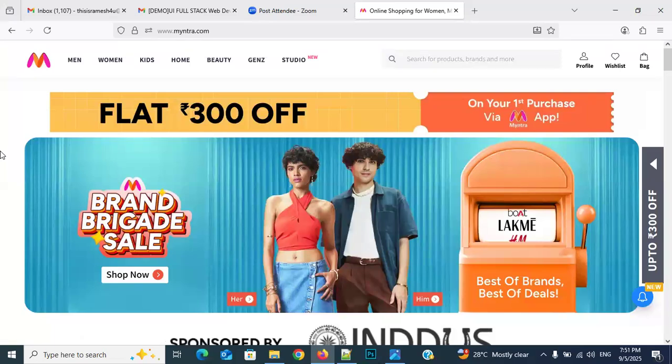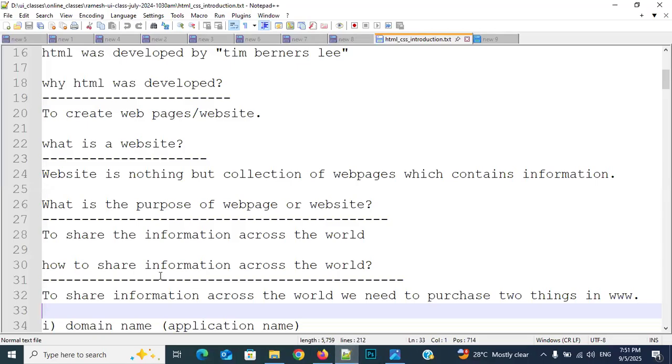So whenever you are developing an application, whatever the main page is, whatever thing you want to display at the start, for that page you need to give the name index. What is it, everybody? Index. Automatically, that file will be called. Okay, everyone? This is how we share information across the world. So one more time, listen. What is the purpose of a web page? To share information across the world.